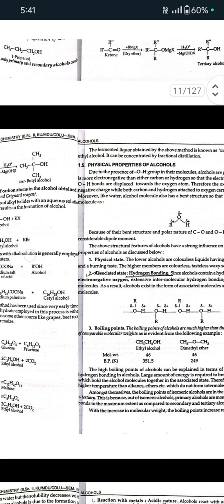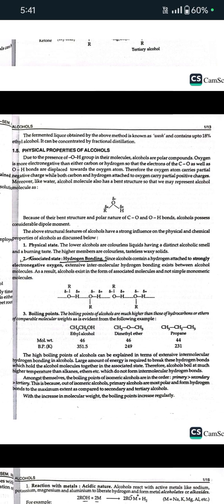Now, here are the physical properties of alcohols. Due to the presence of the OH group in their molecule, alcohols are polar compounds. Oxygen is more electronegative than either carbon or hydrogen, so the electrons of the C-O as well as the O-H bond are displaced towards the oxygen atom. Therefore, the oxygen atom carries a partial negative charge, while both the carbon and hydrogen attached to oxygen carry a partial positive charge.